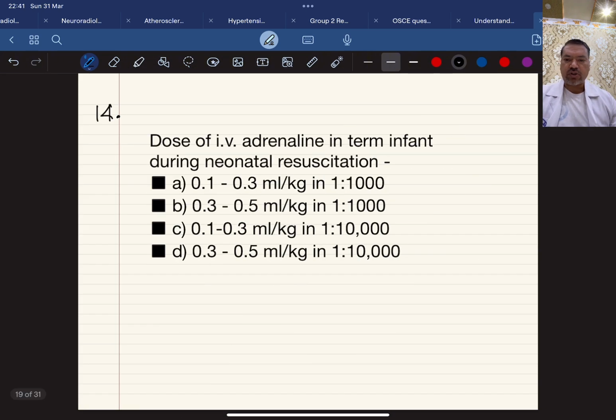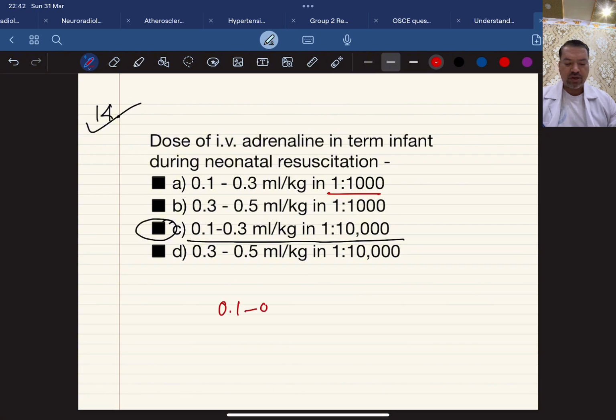Now, this is another question which is commonly asked. What is the dose of IV adrenaline in a term infant during neonatal resuscitation? The answer is C: 0.1 to 0.3 ml per kg in 1 to 10,000 dilution. Many students confuse it with 1 to 1,000. So please see the question carefully. You have to read the question twice before you answer. So C is the correct answer: 0.1 to 0.3 ml per kg in 1 to 10,000 dilution.